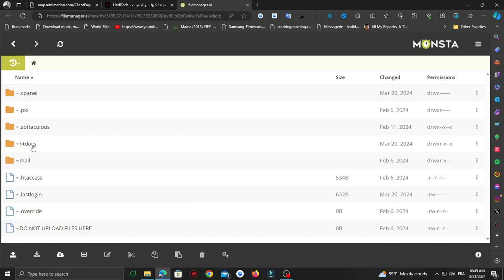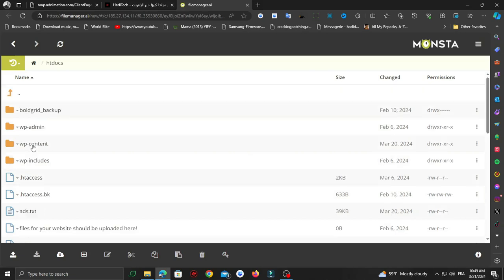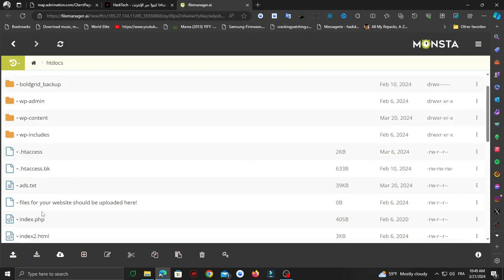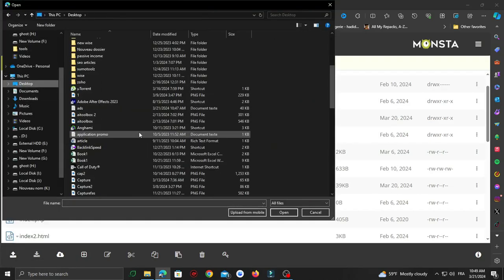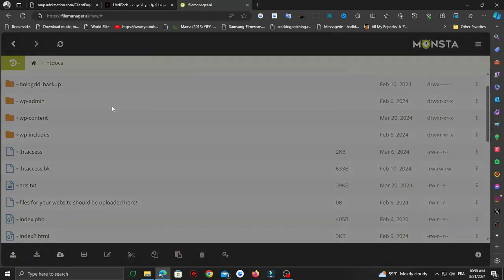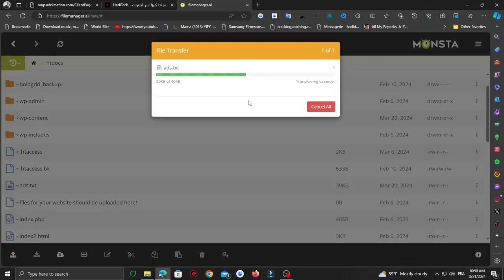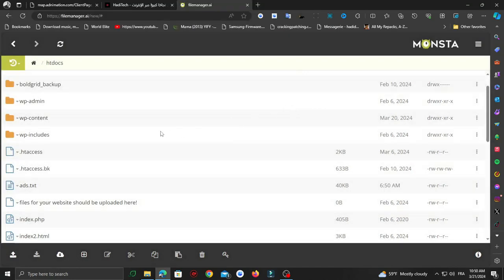That's most likely the case with every domain provider; they usually store the public access data in public HTML. So go to your public HTML and upload the ads.txt. I'll upload it in here, and as you can see, it is here. Click on upload and upload file, and from here we can upload our ads.txt, upload and replace, and just like that we uploaded our ads.txt.